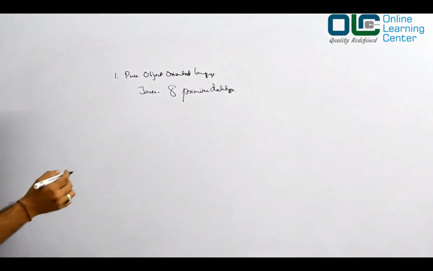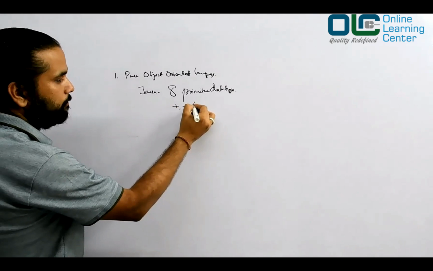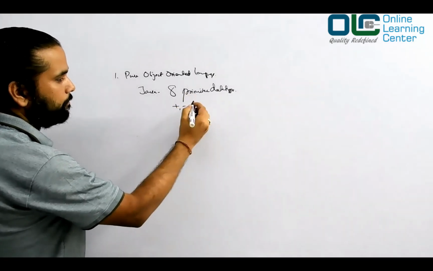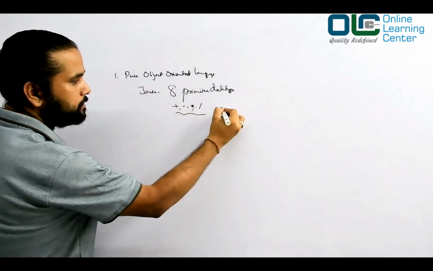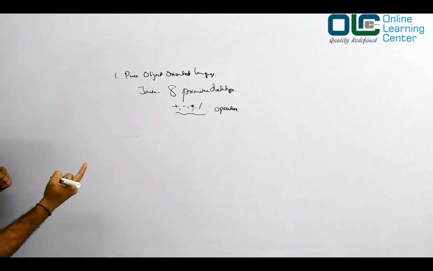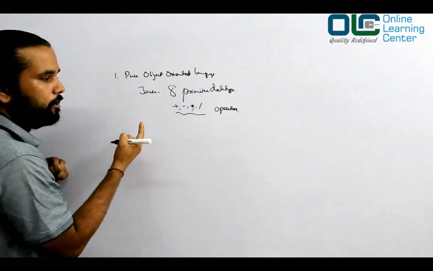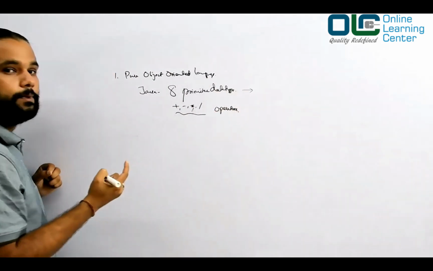You also have plus, minus, multiply, divide, all of which are operators, not methods. The reason Java is not a pure object-oriented programming language is because Java has 8 primitive data types.